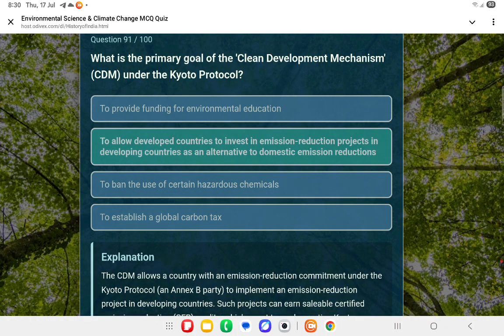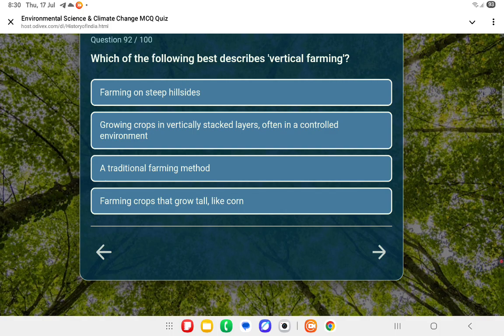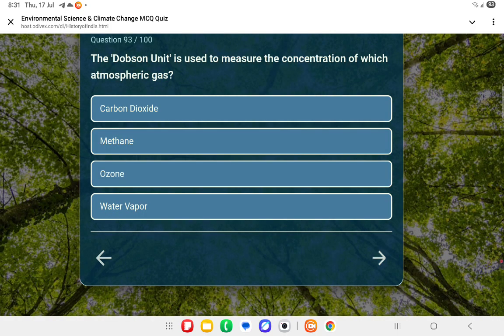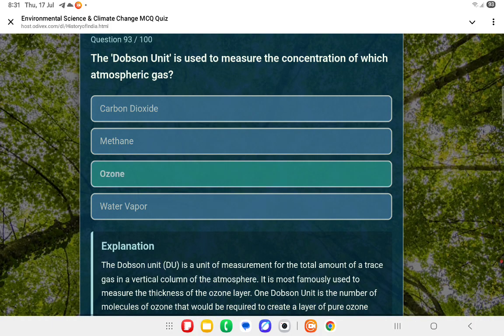reduction. Okay. Next question. Which of the following best describes vertical farming? Second one is the answer. Growing crops in vertically stacked layers, often in a controlled environment. Next question. The Dobson unit is used to measure the concentration of which atmospheric gas? That's ozone. Okay, Dobson unit.